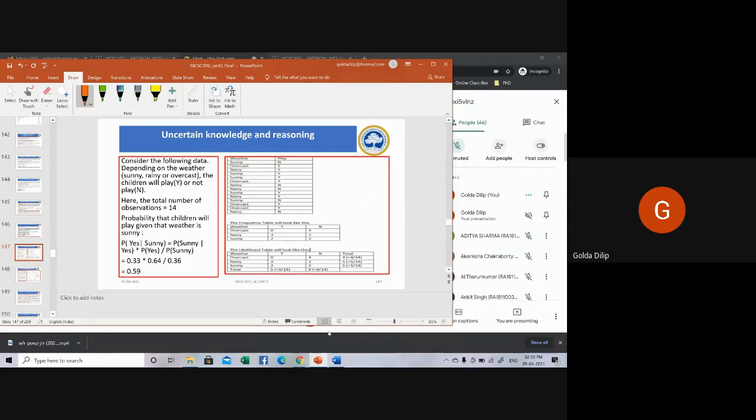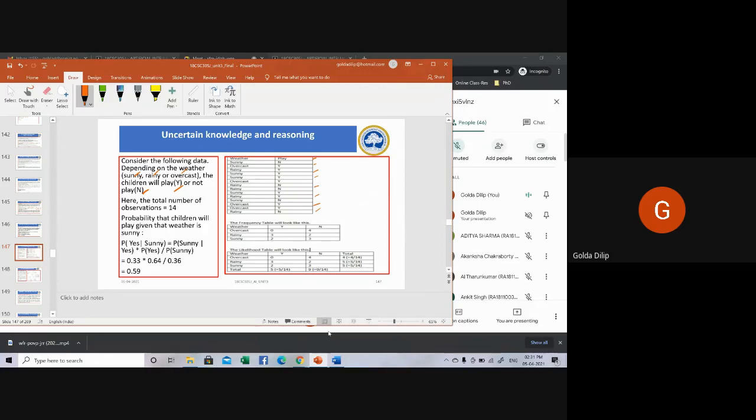Okay, so you can see here 14 observations are given, depending upon the three types of weather mentioned: sunny, rainy, and overcast. Whether the children can play. Play is Y and not play is N. Okay, so to play or not to play. So the first table is weather and play.